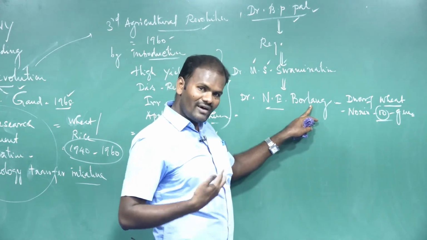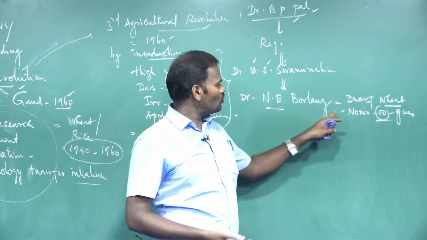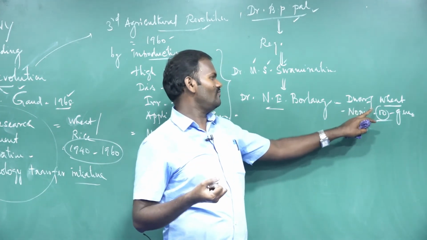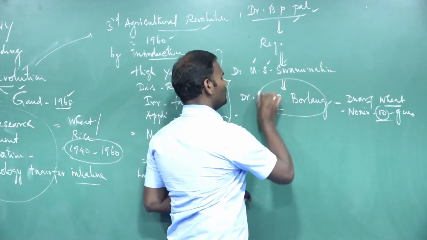So to improve our native crops and increase the food production in our country, he arranged for Norman Borlaug to visit India.